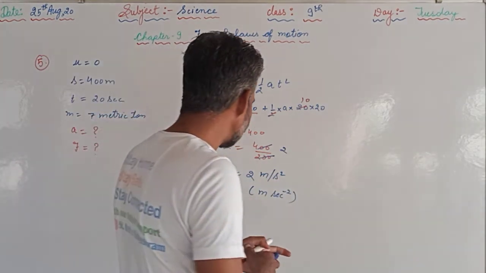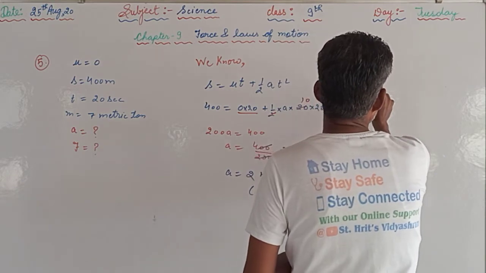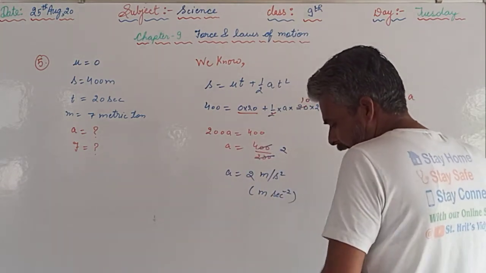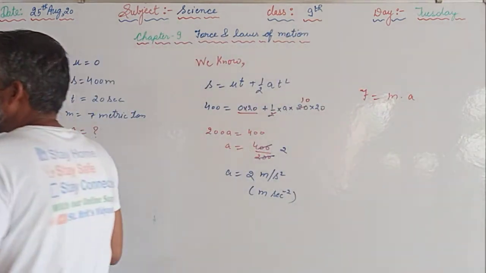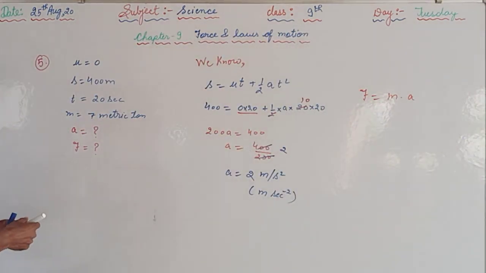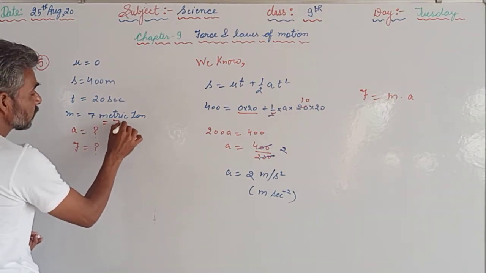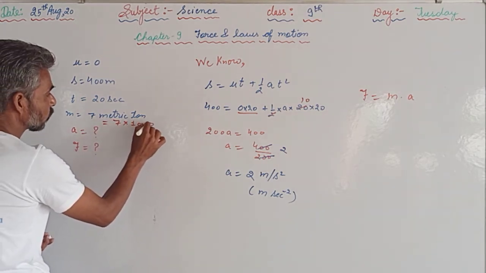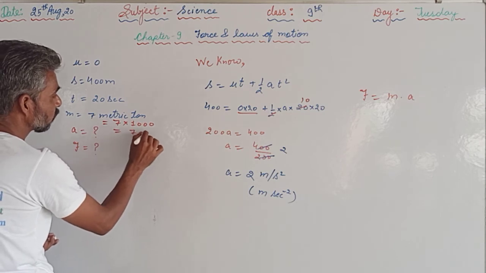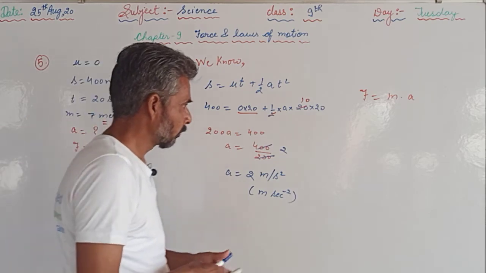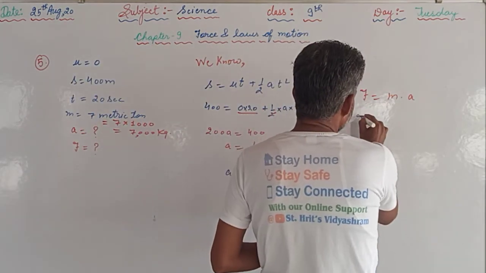The second part is that we have to find the force. F is equal to m into a, m is the mass, a is the acceleration. So the mass of the truck is given, that is 7 metric tons. We are supposed to convert that into kilograms. 1 metric ton is equal to 1000 kilograms. So 7 metric tons will be 7000 kilograms.